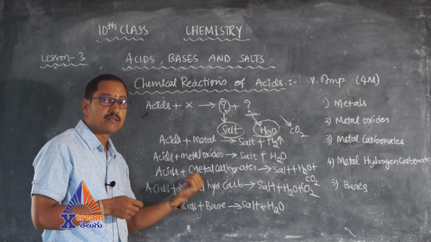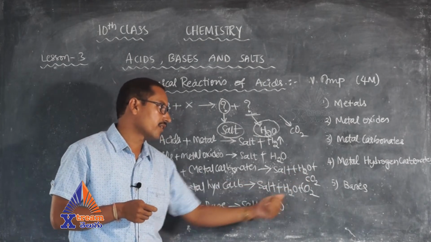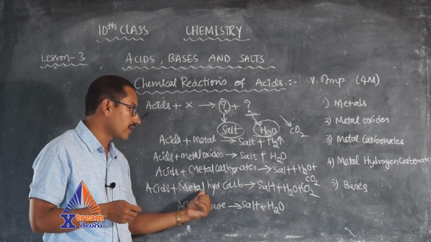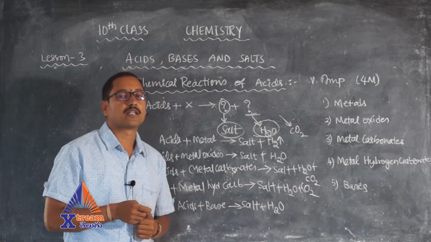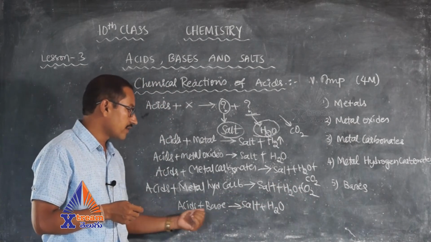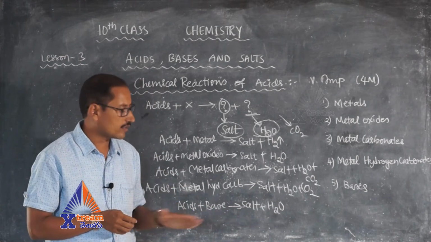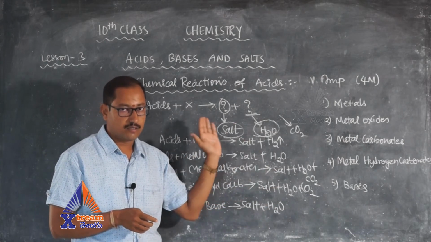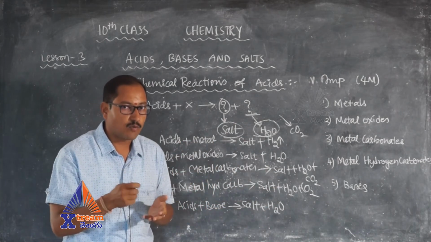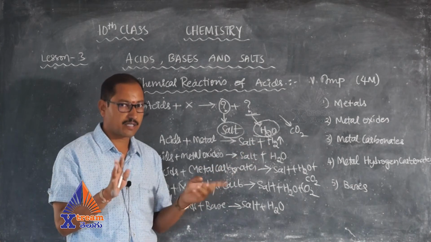Acids react with metal carbonate to give salt, water and carbon dioxide. Acids react with metal hydrogen carbonate to give salt, water and carbon dioxide gas. Acids react with bases to give salt and water. So what are the common products here? Salt is common in all. Water is also common, except in the first case where hydrogen gas is evolved.